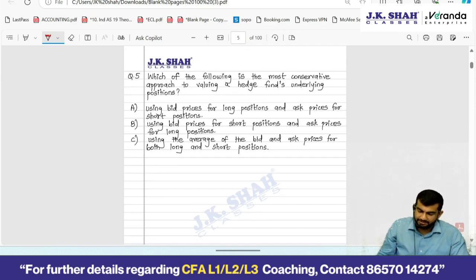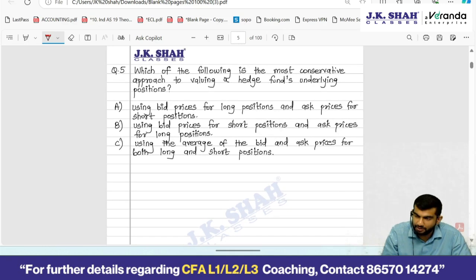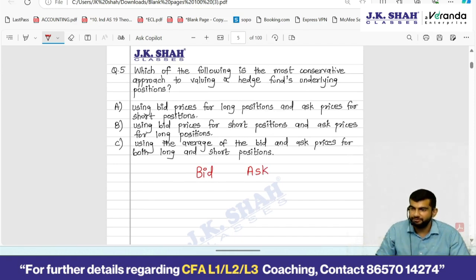Okay. Which of the following is the most conservative approach to valuing a hedge fund's underlying positions? Now, hedge fund may have taken some long positions, may have taken some short positions. Now, you very well know the concept of bid and ask. Which one is higher of the two? Ask. Let's take a particular stock. Bid price is 98. Ask price is, for example, 102. Now, when the hedge fund has taken a long position, to unwind that position, the hedge fund will sell it.